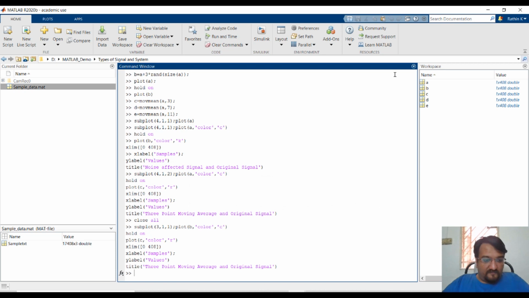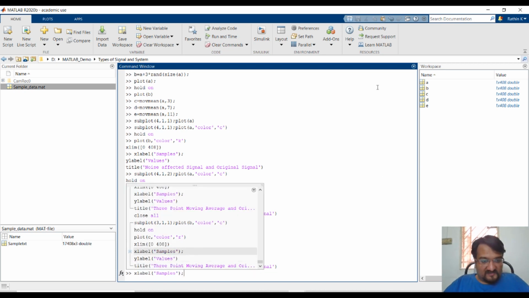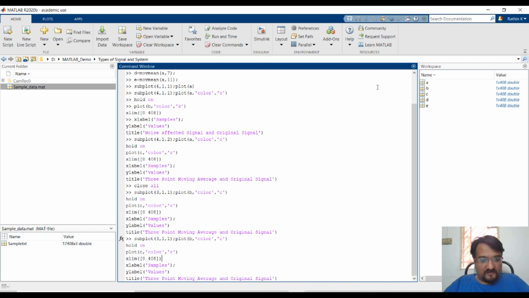Similarly, we will plot for 7 points. We already did it once, so we will not only do work, we will do smart work. So this is your noise affected version. Consider that as your original signal, because most of the biomedical signals are originally noise affected. Let's plot it in green color. The next one is nothing but your